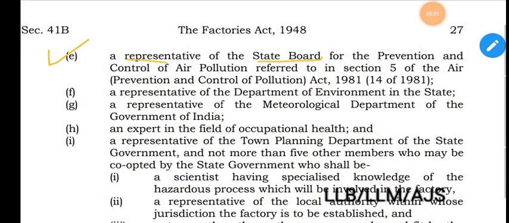Again, a representative of the state board for the prevention and control of air pollution, referred to in section 5 of the Air Prevention and Control of Pollution Act 1981. That's all, these things are easy.